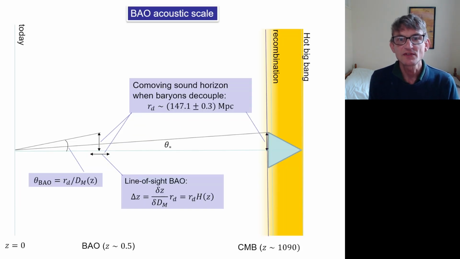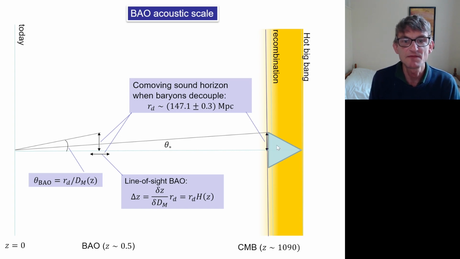Okay, so that was the acoustic scale measured by the CMB. What about the baryon acoustic oscillations, the BAO? Here you're measuring exactly the same scale as the acoustic scale, except that now it's the scale at which the baryons separate from the photons, which is very slightly different, but basically they're the same number and just proportional to each other with a slightly different numerical factor. It's about 147 megaparsecs for the co-moving sound horizon when the baryons decouple from the photons, which determines the BAO scale, compared to where the photons decouple from the baryons, which determines the microwave background scale. But it's basically the same scale.